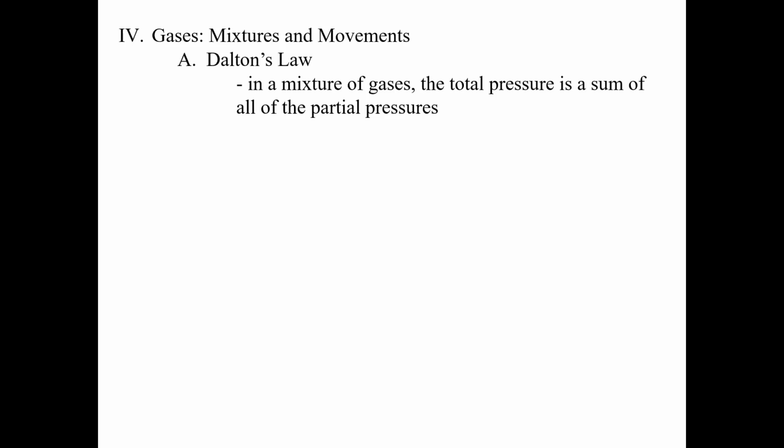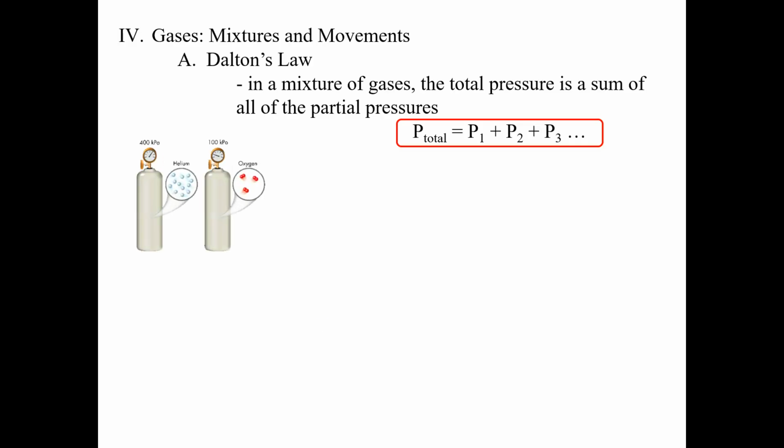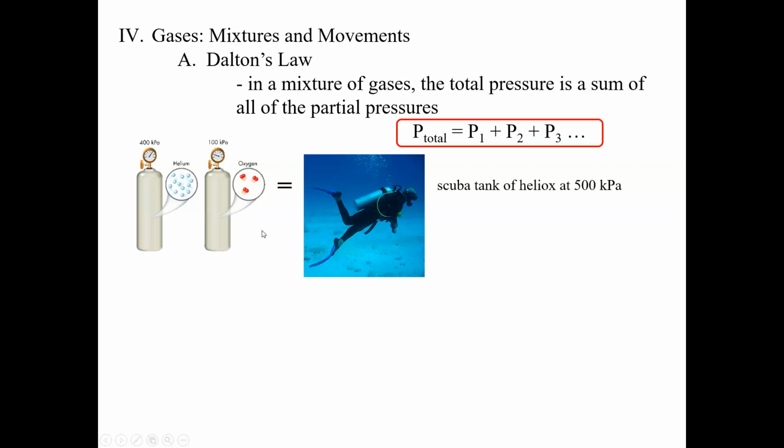Dalton's law says that in a mixture of gases, if we have different gases mixed together, the total pressure is the sum of all the partial pressures of the gases. Seems like a really simple concept. So the total pressure of all of the gases is the individual pressures of each individual gas just added together. So if we had a tank of helium at 400 kilopascals, and a tank of oxygen at 100 kilopascals, and we put them together, we're going to have 500 kilopascals.